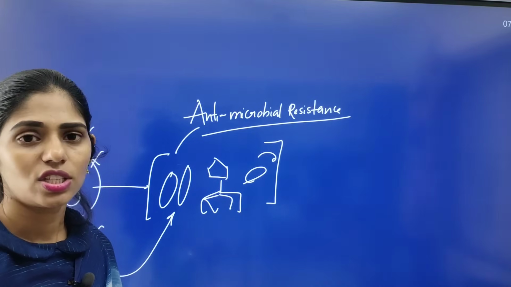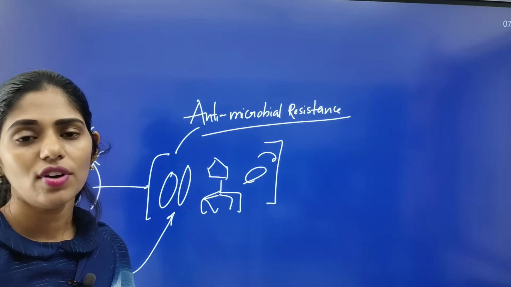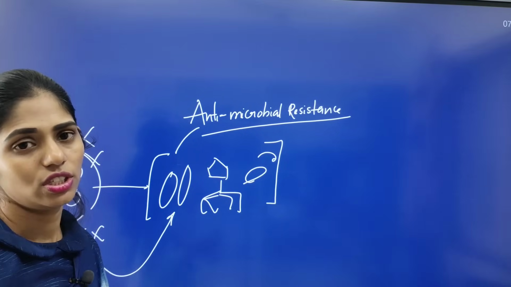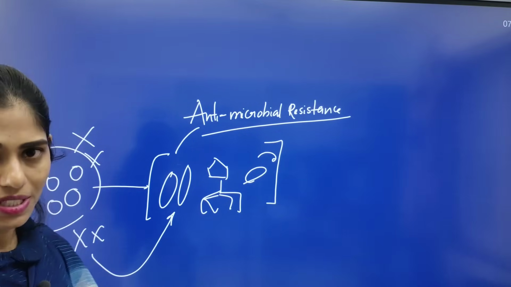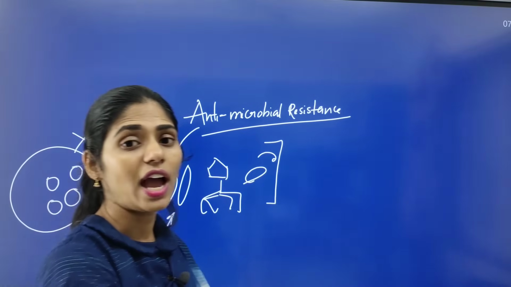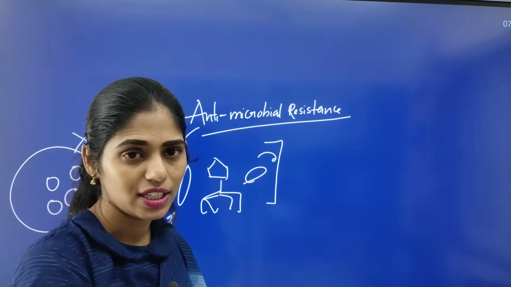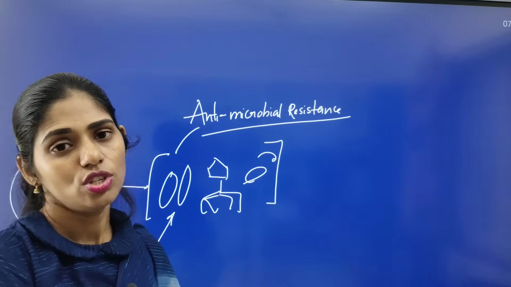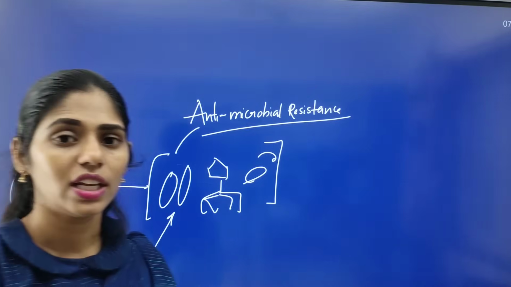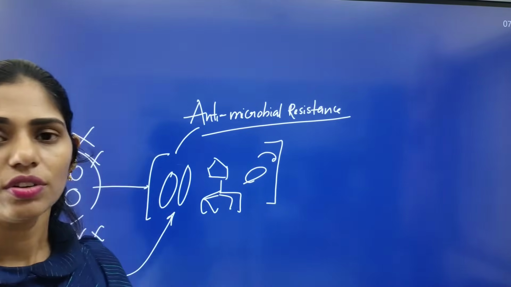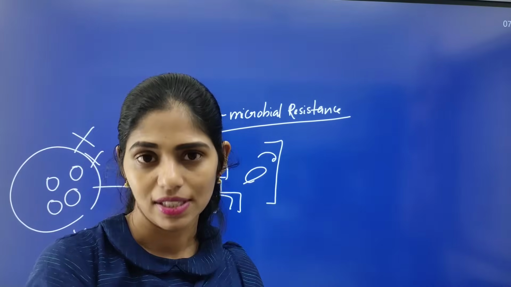In this context, whenever a physician or doctor prescribes antibiotics, you have to take them for the complete course. The course will be around 3 days, 5 days or 7 days. Whatever the course, you have to take it completely so that we can reduce antimicrobial resistance.